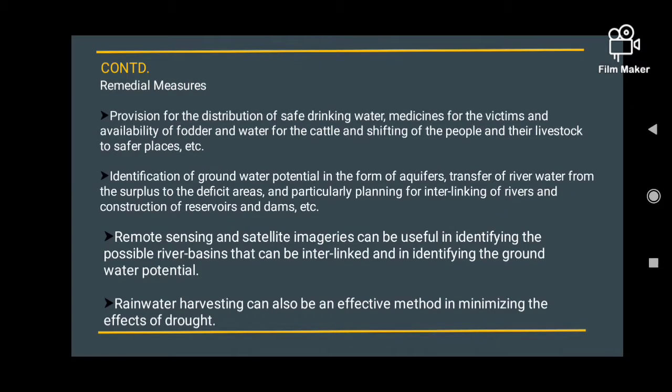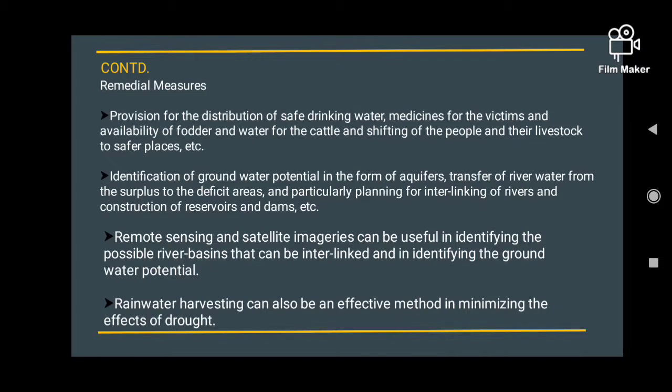Remedial measures. Provision for the distribution of safe drinking water, medicines for the victims, and availability of water and fodder for the cattle and shifting of the people and the livestock to safer places, etc. Identification of groundwater potential in the form of aquifers, transfer of river water from the surplus to the deficit areas, and particularly planning for the linking of rivers and reconstruction of reservoirs and dams, etc.